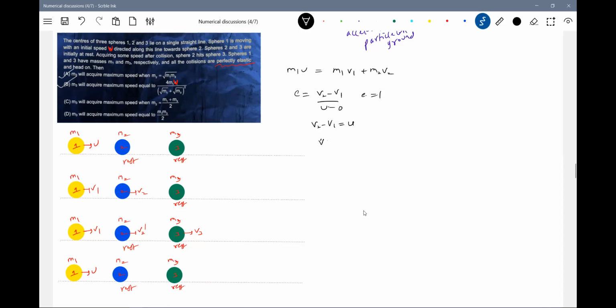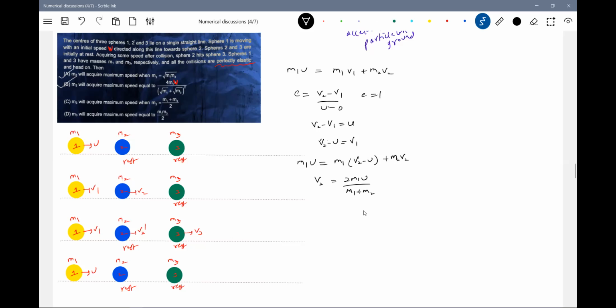So V2 minus U equals V1. So M1U equals M1. If you know that formula directly, better: 2M1. If you remember that formula, it will be very useful.